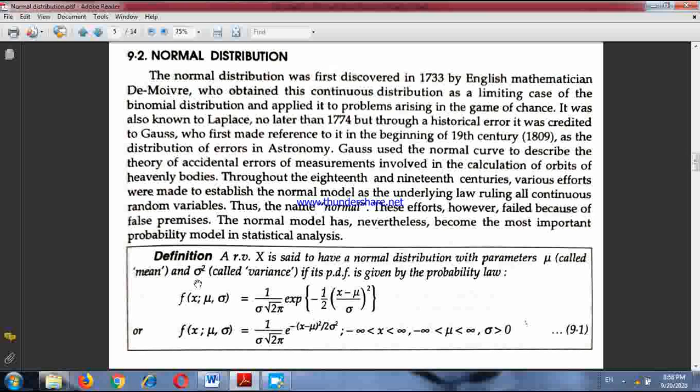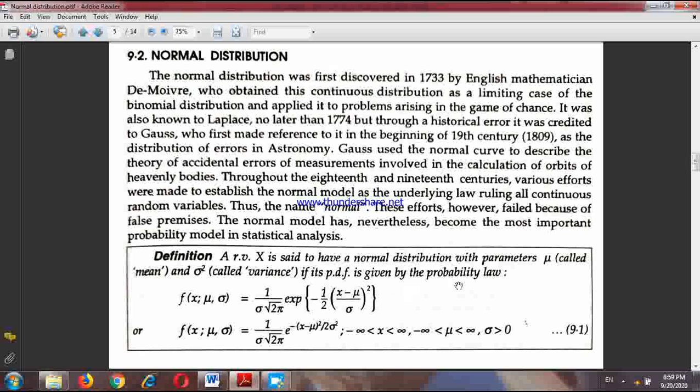and sigma square. You can say parameters mu and sigma also, no problem. Here mu is called the mean of the distribution and sigma square is called the variance of the distribution, and sigma is definitely the square root of variance, that is, standard deviation. So a continuous random variable x is said to follow normal distribution with parameters mu and sigma square if its PDF. In case of a continuous distribution, the probability function is called PDF, probability density function, and in case of discrete we use the term PMF.